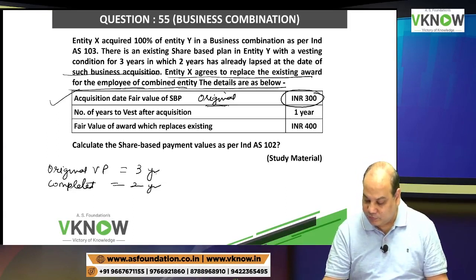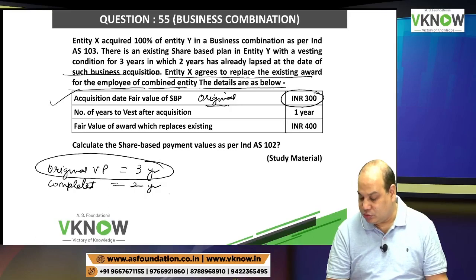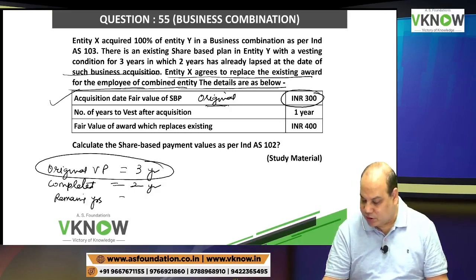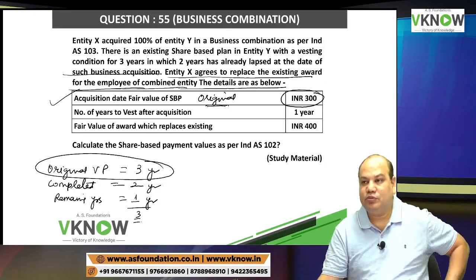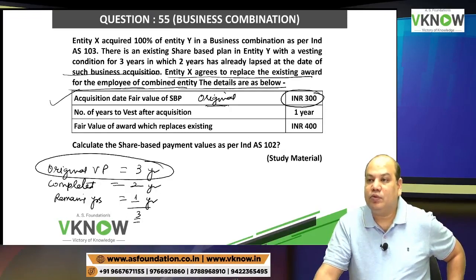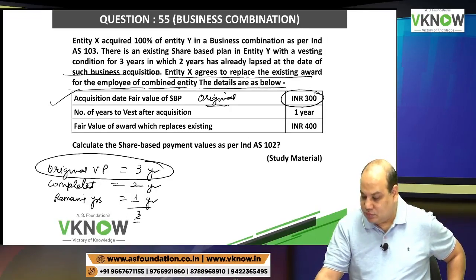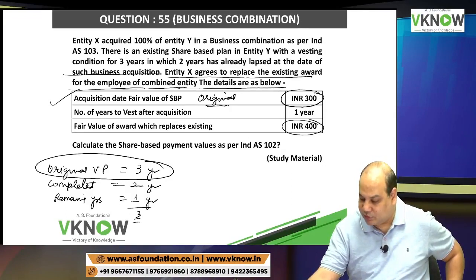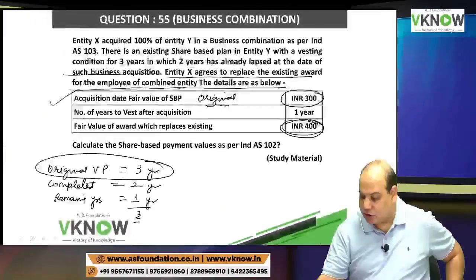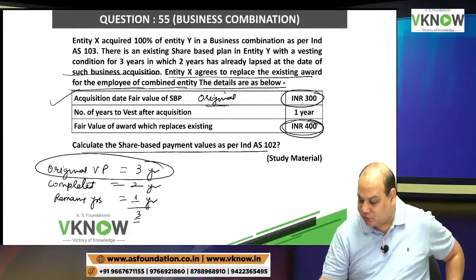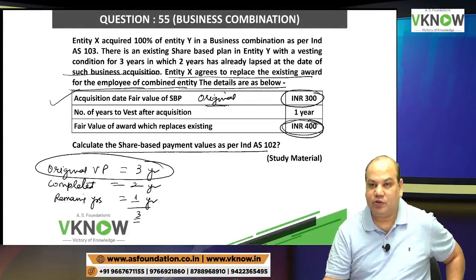So original vesting period is 3 years. Completed 2. Remaining year how much? 1. So the number of years has not changed, because under the new scheme also he has to complete a total of 3 years. Number of years remaining 1, and the fair value of the award after replacement, this is the fair value of the new award. So we will see the calculation. Calculate the share based payment value as per IND AS 102.